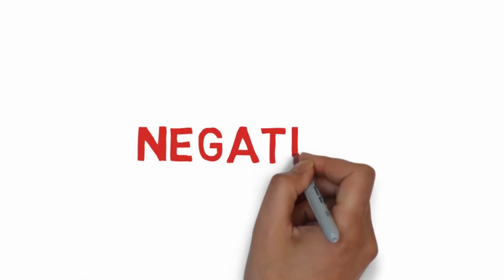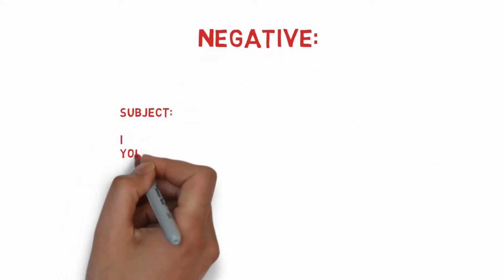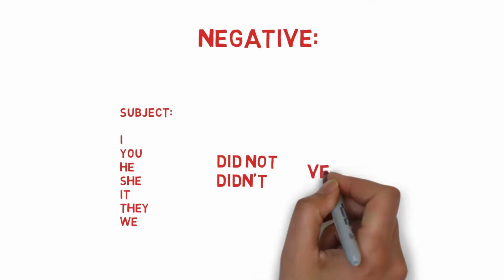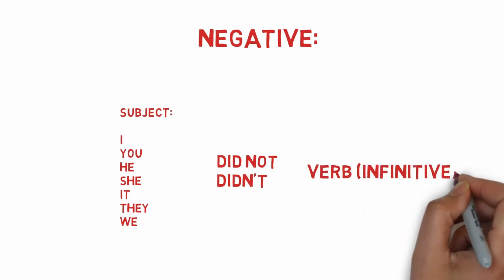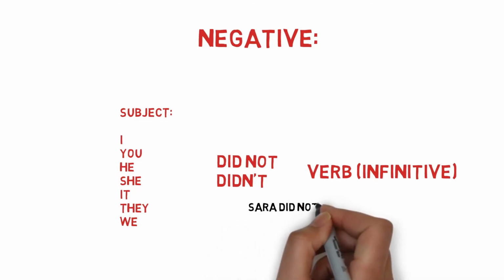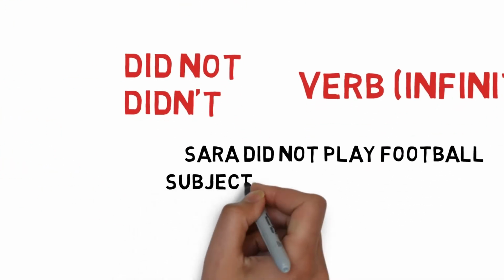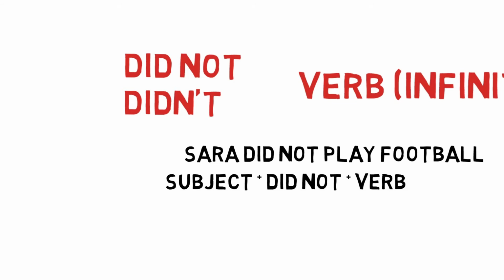The negative form. For the negative form, we also start by the subject. I, you, he, she, it, they, and we. Did not or didn't. Did not is the long form and didn't is the short form. Plus the verb in the infinitive, which is the base form. For example, Sarah did not play football. So we have the subject, which is Sarah, did not, along with the verb play in the base form.